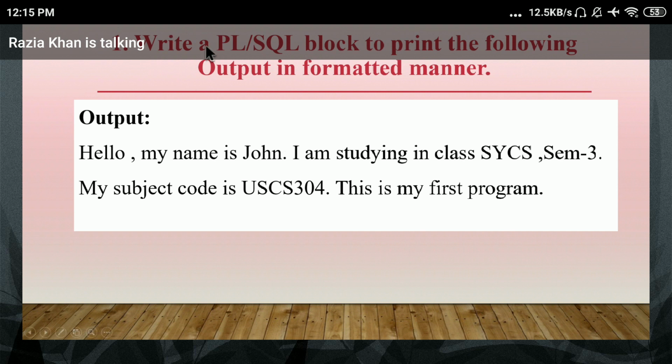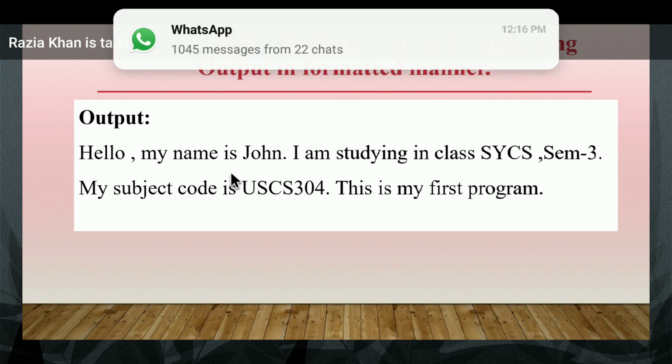Yes. Okay. You have to write down the PLSQL program to display the following output in the same format. If after hello a comma is there, and after John a full stop is there, you have to write the first line like that. This is the first line, this is the second line, and this line, my subject code, you have to print on the next line. Same output, same format. If a comma, colon or semicolon is there, you have to print the output in the same format.